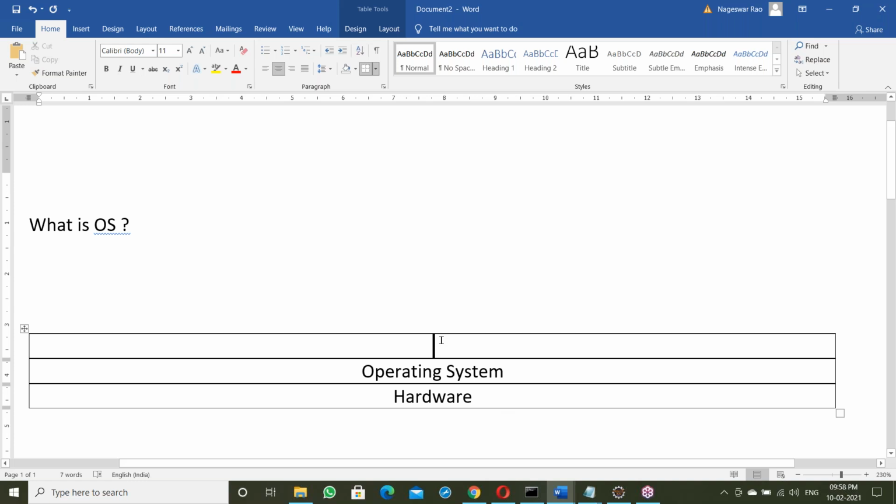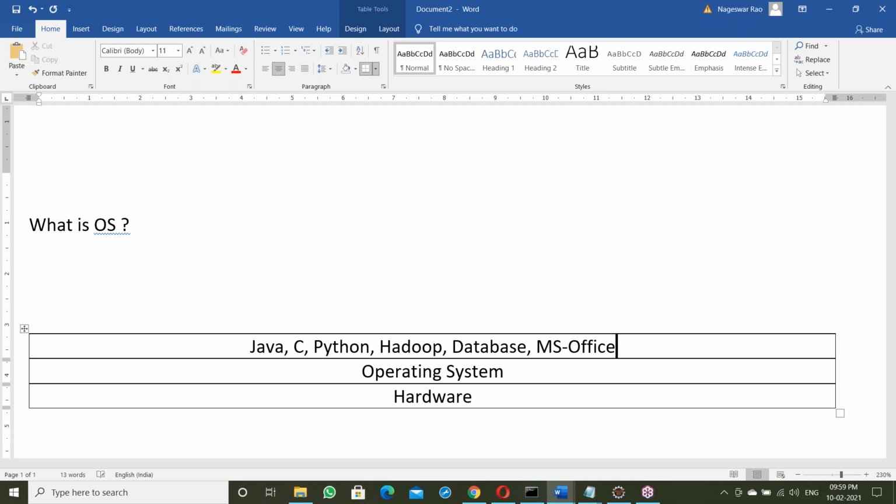Now suppose we are working with Java. To work with Java, we have to install Java on top of the OS. Suppose learning C language, install C software. Learning Python, install Python software. Using Hadoop, install Hadoop software. Using a database, install the database. Even MS Office requires an OS. So everything runs on top of the OS.